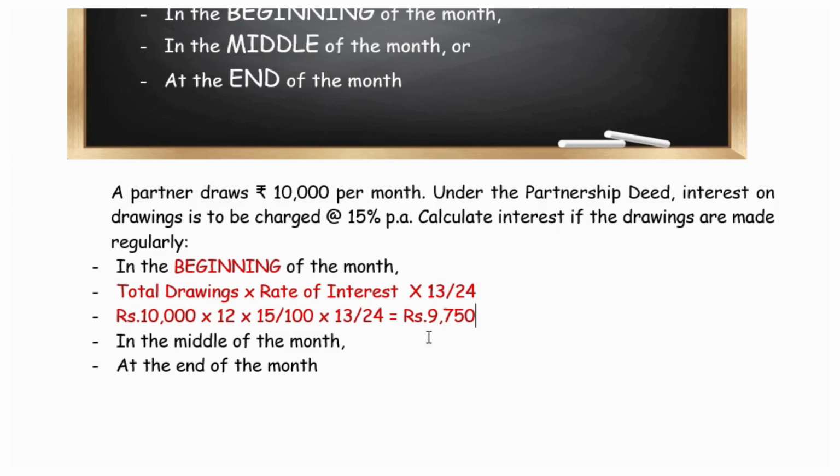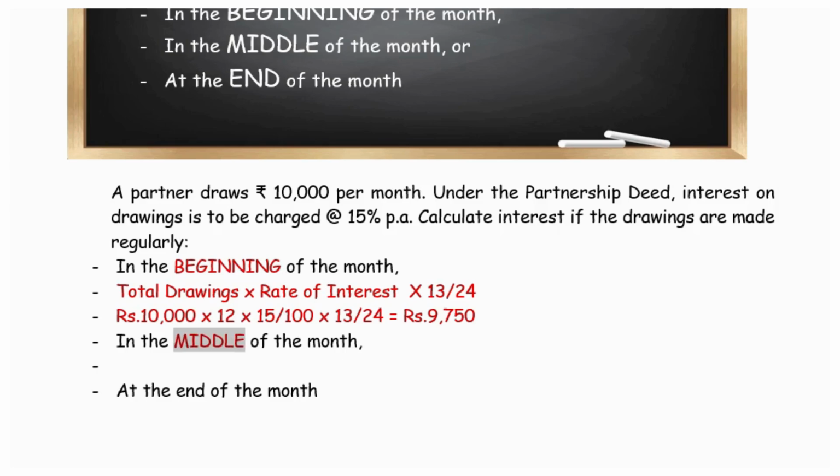So it is rupees 9,750, the first case. The second situation is if the drawings are going to be in the middle of the month. The partner is going to withdraw during the middle of the month. All things remain the same, only one part of the formula changes.